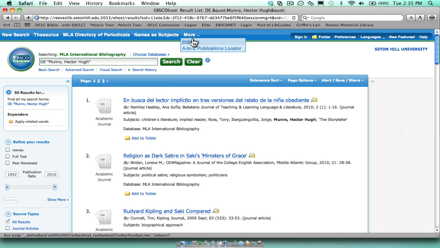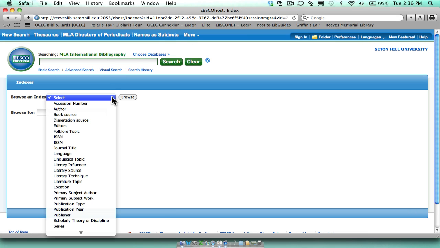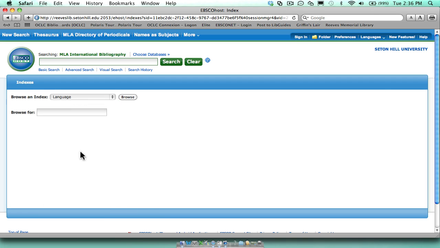The other thing that you might find helpful is indexes. For example, if you want to see something in a different language, let's see how many articles are written in Slovenian.